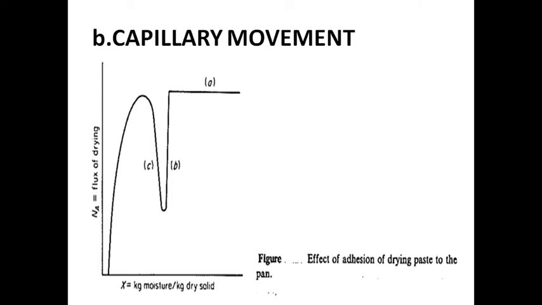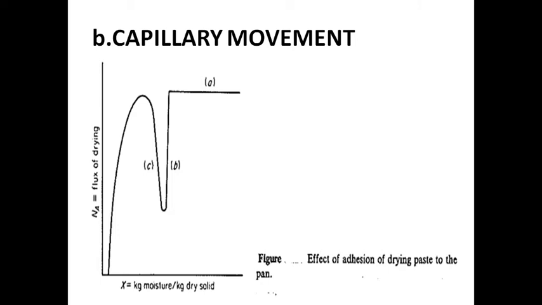In this case, the usual constant rate period prevailed during A. Refer to the figure. This graph is plotted between moisture content X and rate of drying, or flux of drying N. Here small a is the constant rate period.